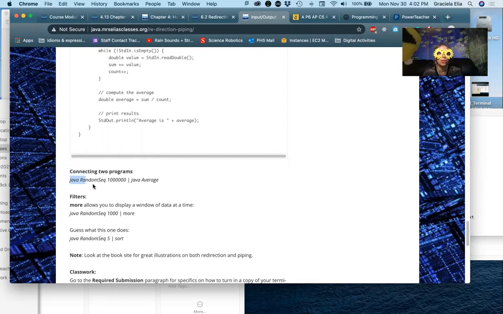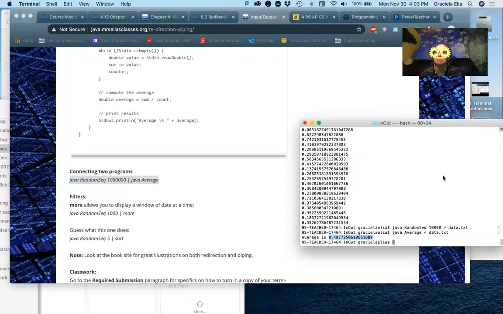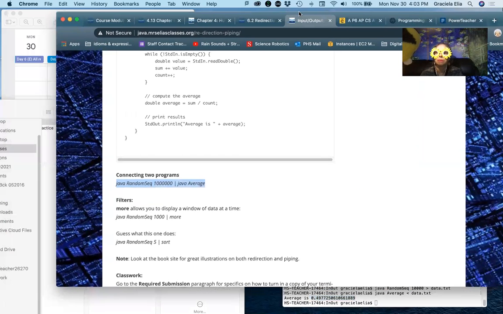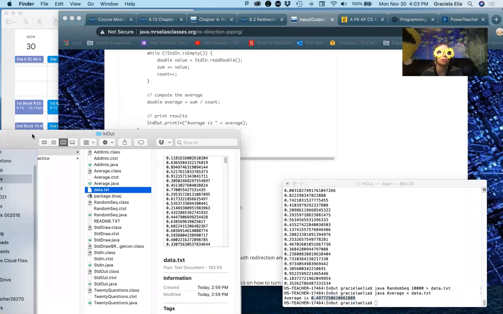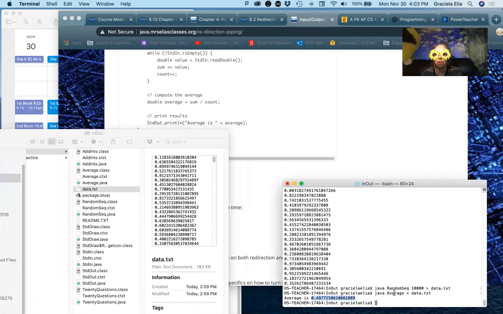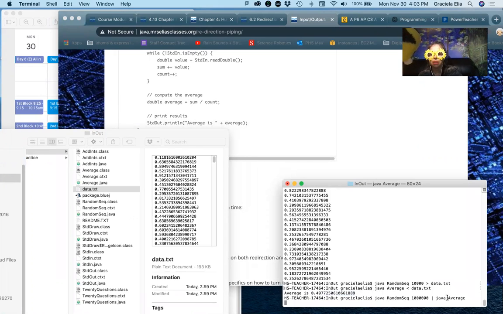Well, here's the actual instruction, just the way you see it. Actually, I'm going to copy and paste it onto my terminal. Take a look at the terminal over here. I need a space on the left side. Do I? I don't even know if I do. Oh, yeah. All right, so I'm going to go down here. We do have those two programs there. All I have to do is paste it in here, and there it goes. So it's going to create a million random numbers, and then find the average of that, all in one shot.